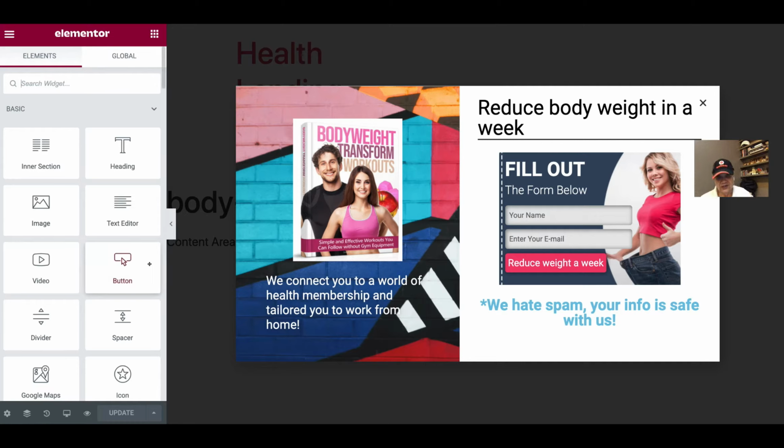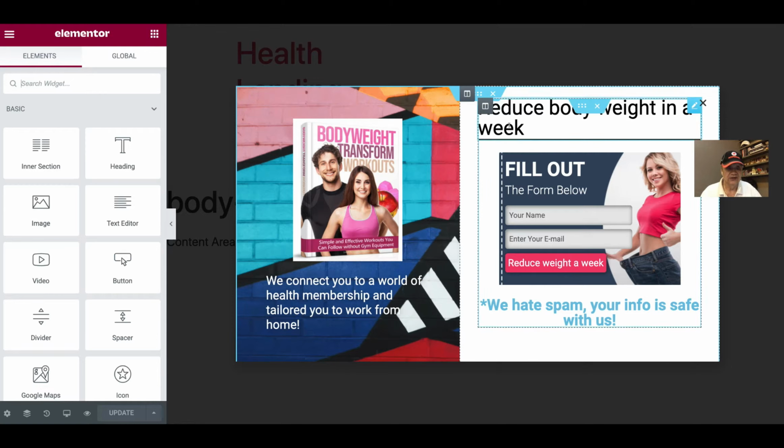So what I did, I choose the pop-up, I put a page here, I put the content here. It's exactly the same when you do your pages or your section. You notice here there's two sections, the left section and the right section. The right section is only about a book. There's an ebook and then some content here, and here is reduce your weight loss.